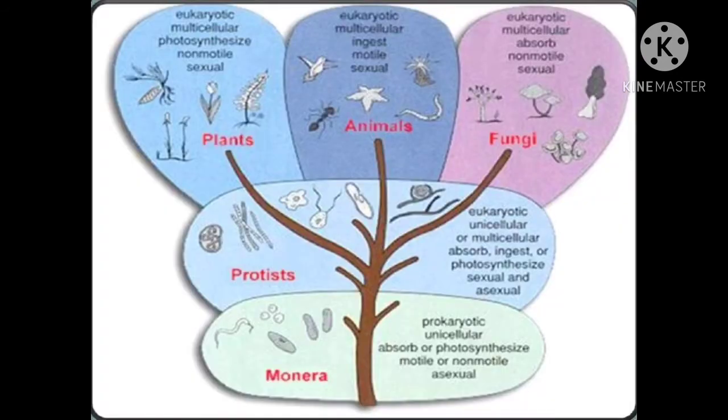So like that these are the 5 different kingdoms classified by the scientist Robert Whittaker, and among that only kingdom Monera has the prokaryotic type of nucleus. Other than that, kingdom Protista, kingdom Fungi, kingdom Animalia and kingdom Plantae all consist of the eukaryotic nucleus. Eu means true. So the true nucleus is present in the rest of the kingdoms except kingdom Monera, and all organelles are present in the nuclear envelope and very specific characters they are having.